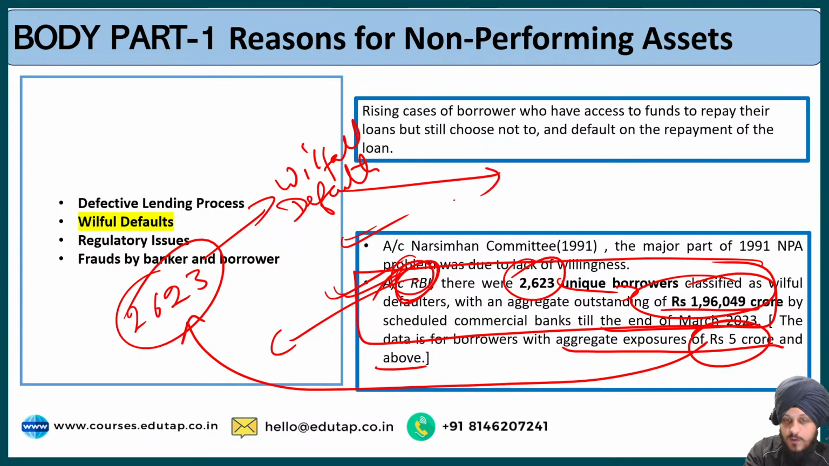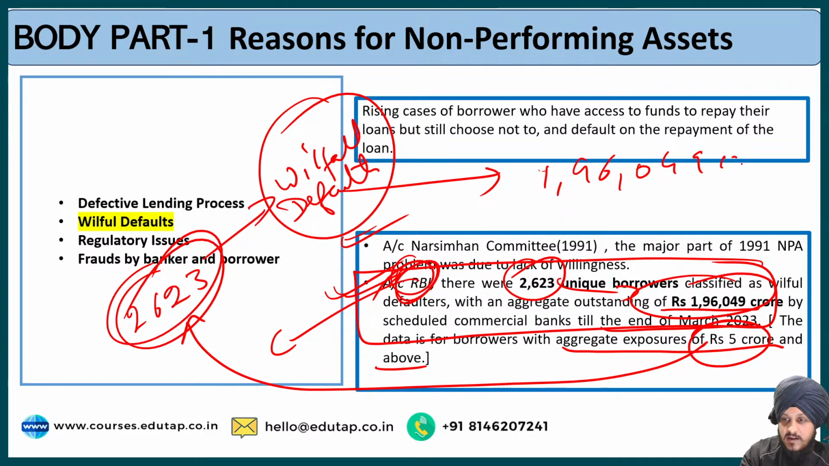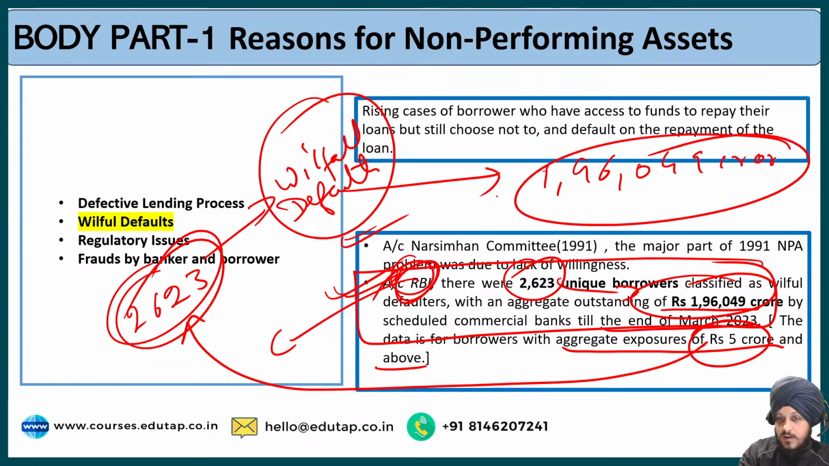And the loan that has been taken by these 2,623 willful defaulters amounts to rupees 1,96,049 crores. So this shows that willful defaulters form a major proportion of the NPAs in India.